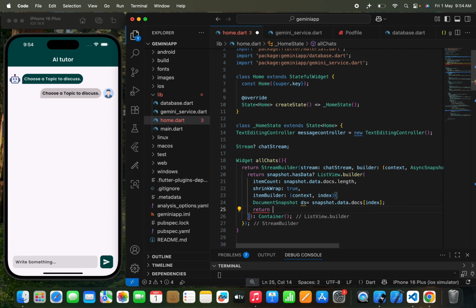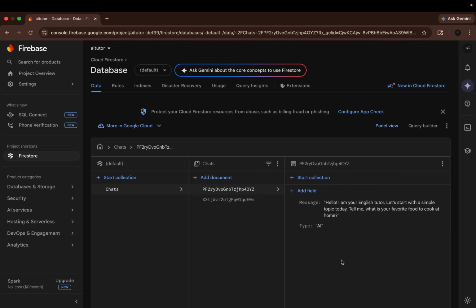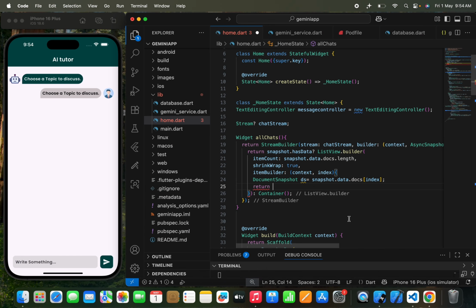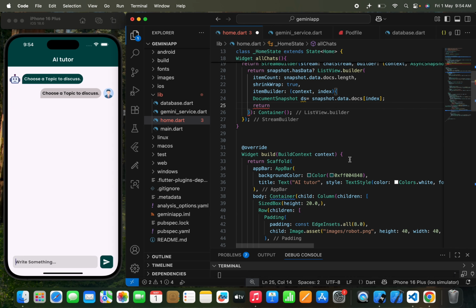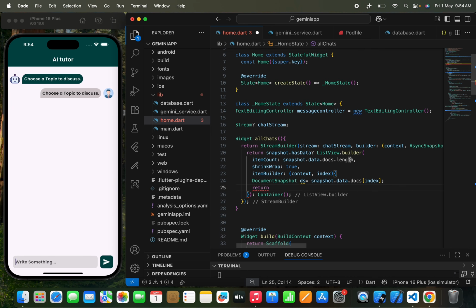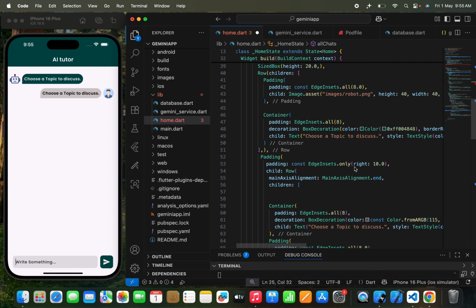And in the return, what I need to do is first check whether the type is a user or an AI. If it is user, let's shift to the right side. If it is an AI, shift to the left side. It's very easy, right? So first let's pass ds type is equal to AI. If it is true, then let's show this.